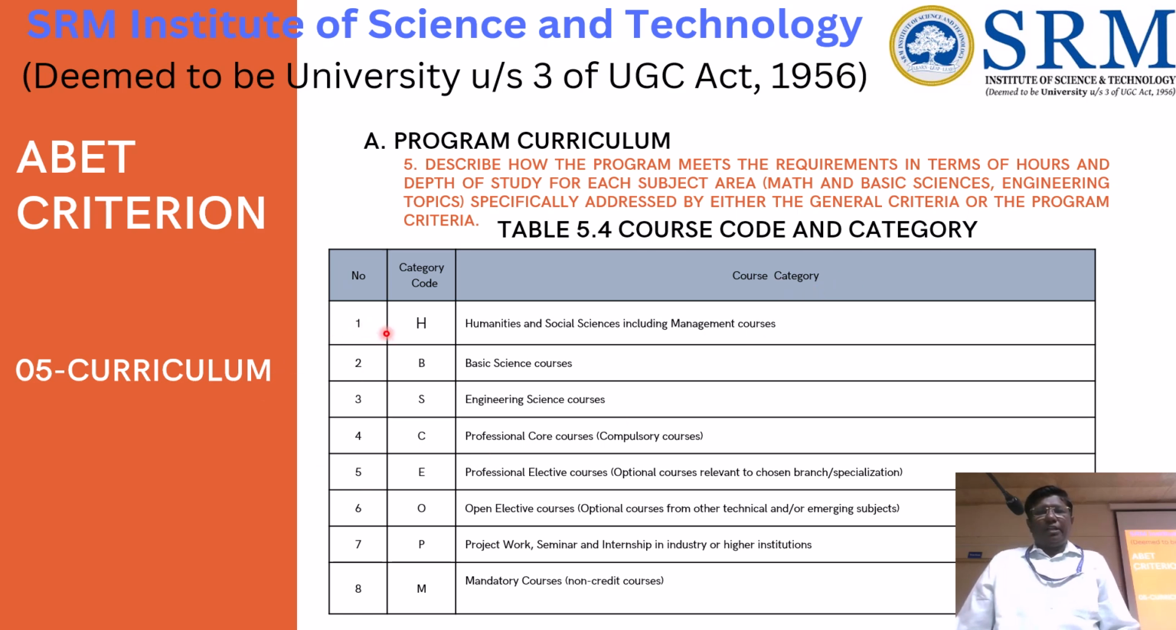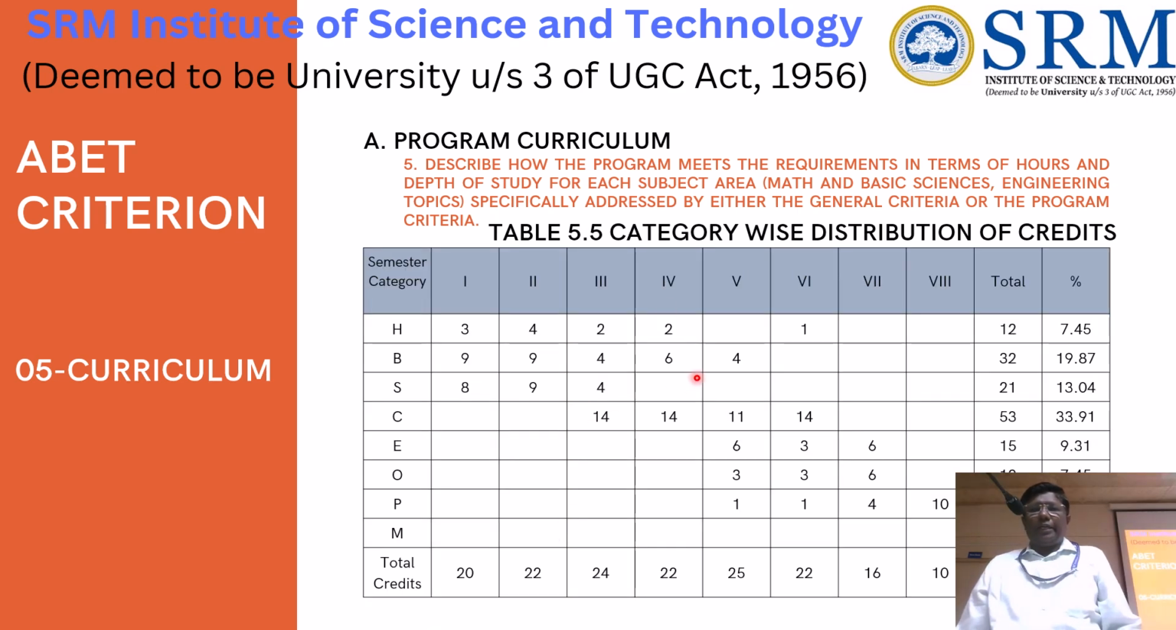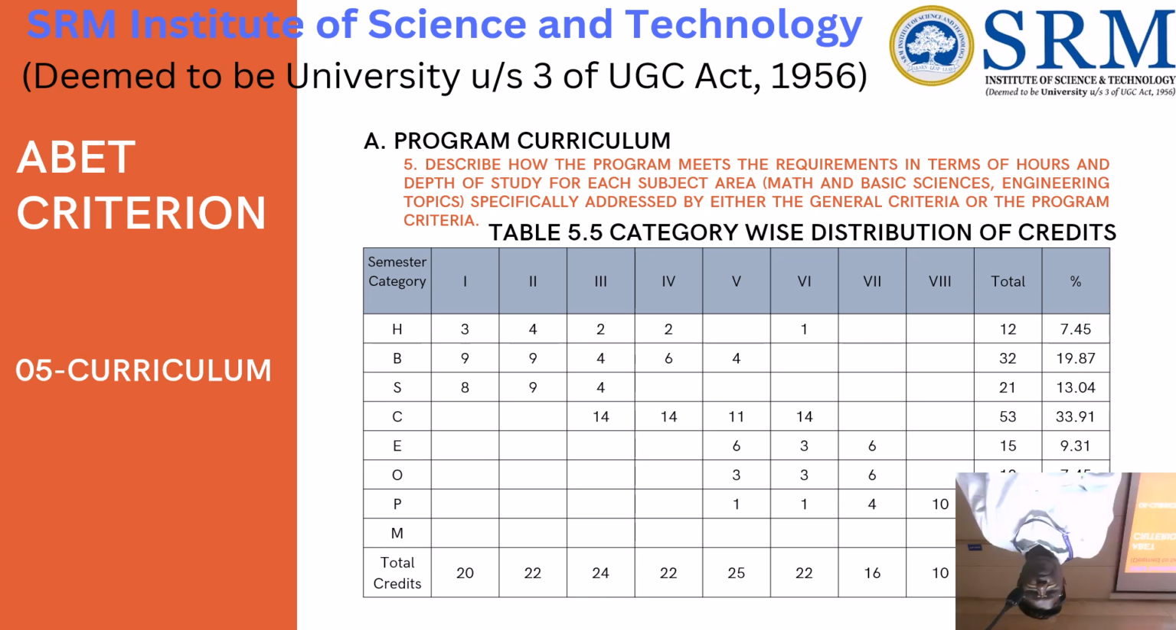So what is the course code? It is given in the curriculum, and that we have to give. And what is the distribution of basic science and the other categories? How much percentage is in the curriculum? They will be keen on it. So we have to give this table showing how much percentage is given in the curriculum.